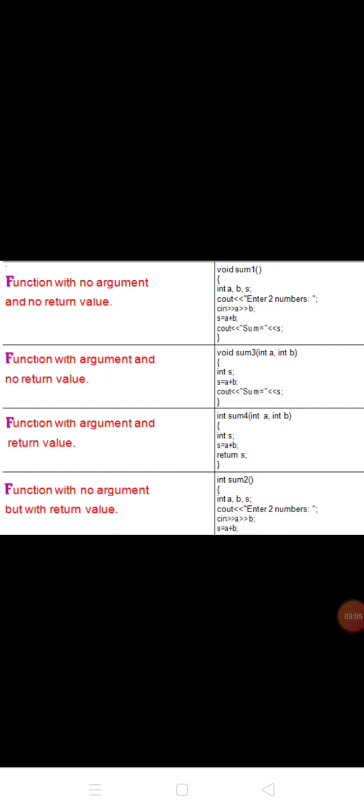In sum4, there is an argument and a return value. S is a variable, S equal to A plus B, return S. S can be returned. Sum2 is a function with no argument but with a return value. In sum2, A, B, S are variables and the two numbers A and B are input. S equal to A plus B. It returns S.